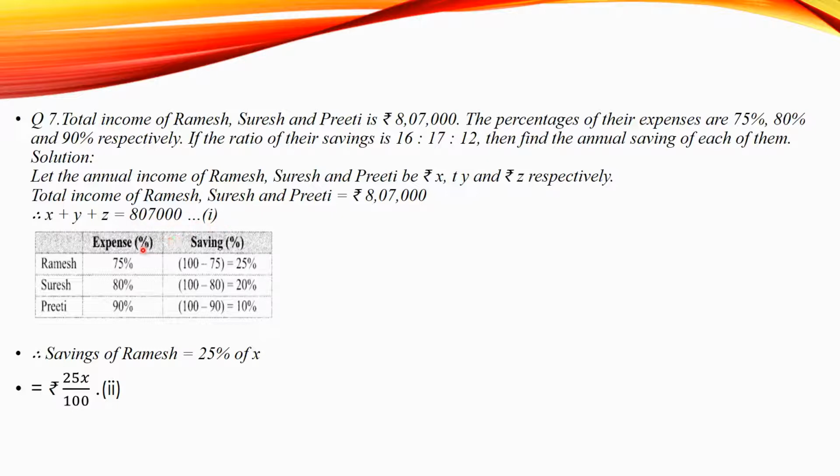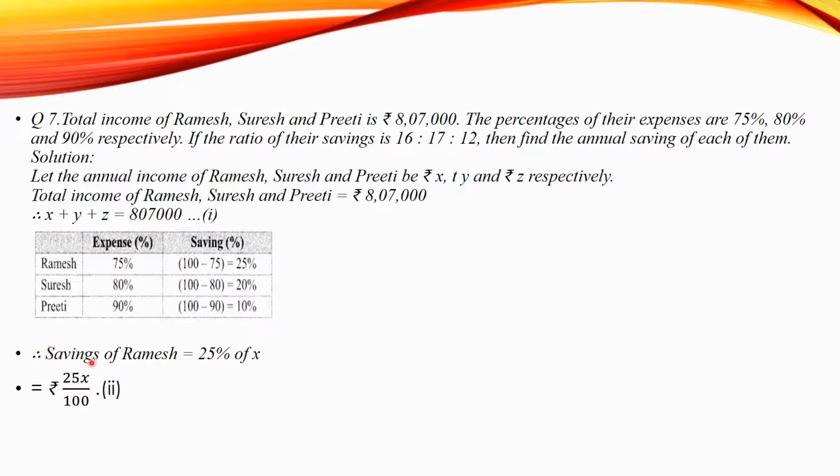Now, in this question, we have the percentage of the expense as 75%, 80% and 90%. That is expense. So, expense of Ramesh is 75%. Therefore, saving is 100 minus 75, that is equal to 25%. Expense of Suresh is 80%. Therefore, saving is 100 minus 80, that is equal to 20%. Expense of Preeti is 90%. Therefore, saving is 100 minus 90, that is equal to 10%.